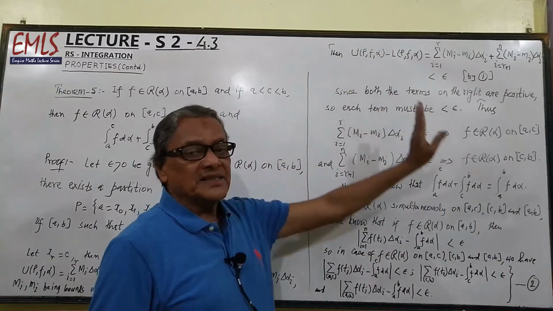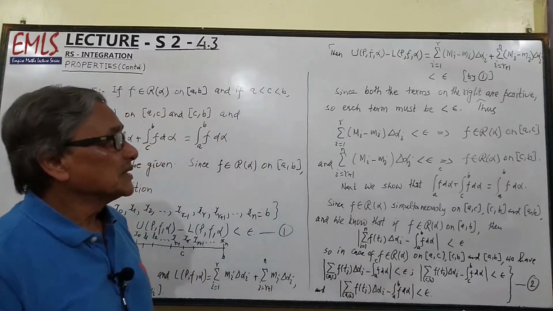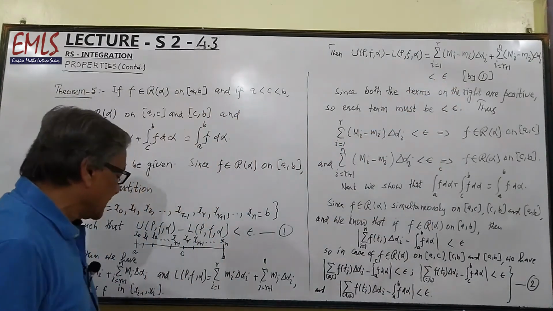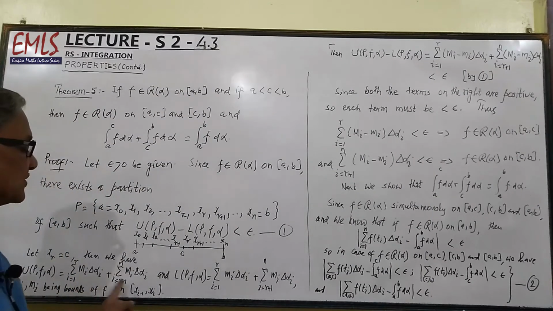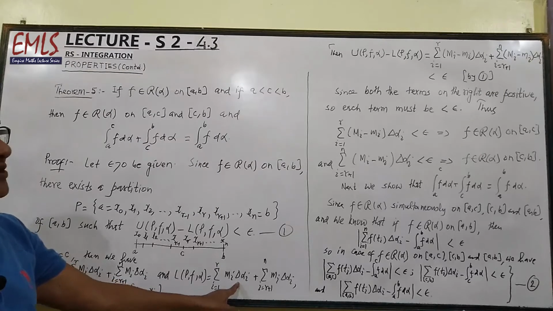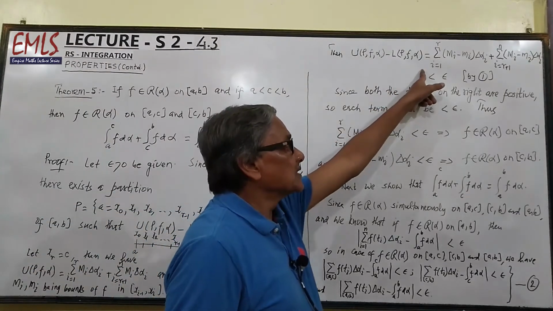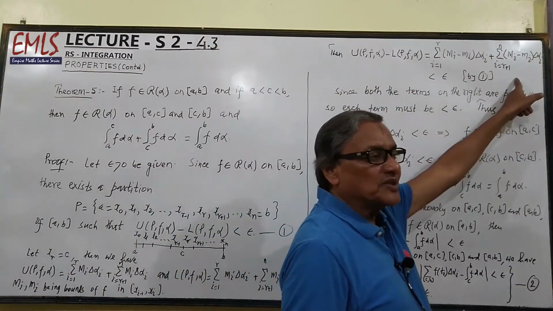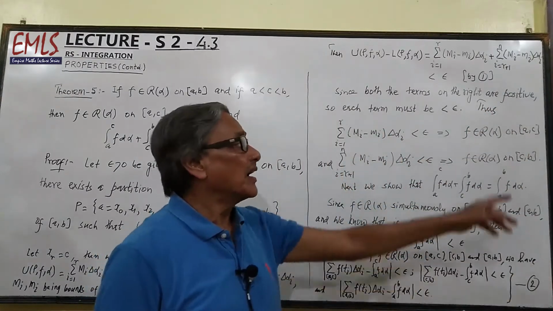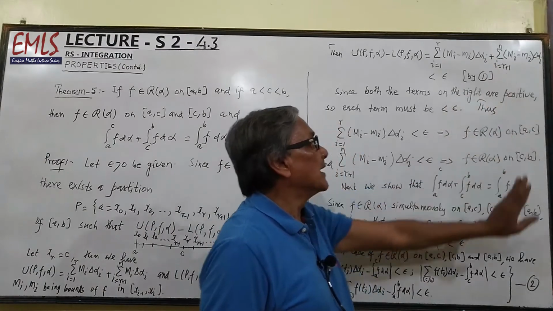Then U(P, f, alpha) minus L(P, f, alpha) will be equal to sigma of capital Mi minus small mi delta alpha i for i equal to 1 to r, plus in the next part, sigma of capital Mi minus small mi delta alpha i for i equal to r plus 1 to n.